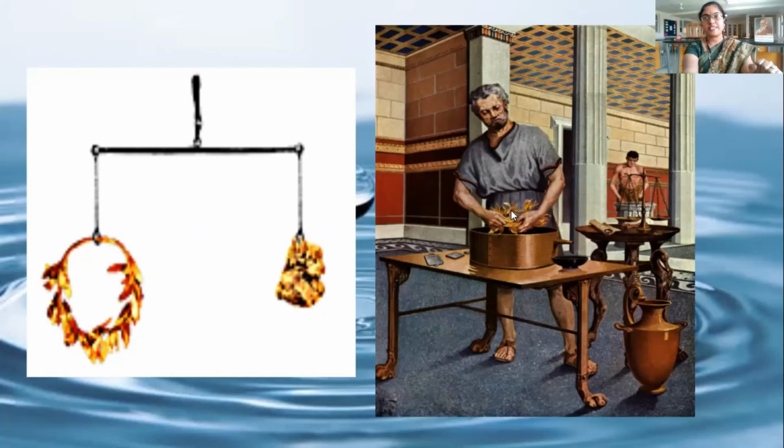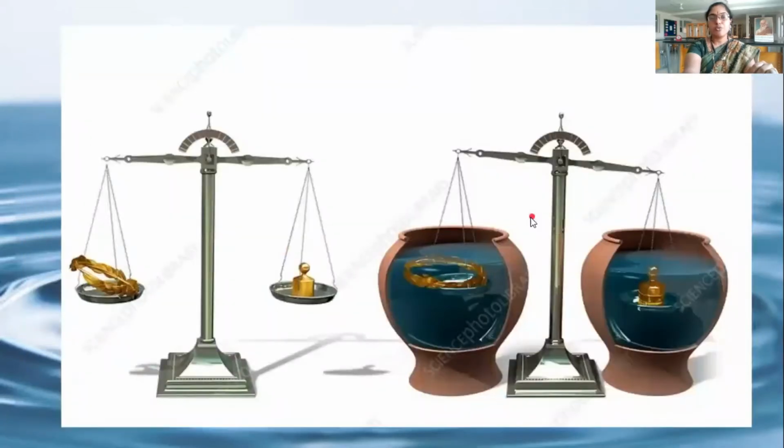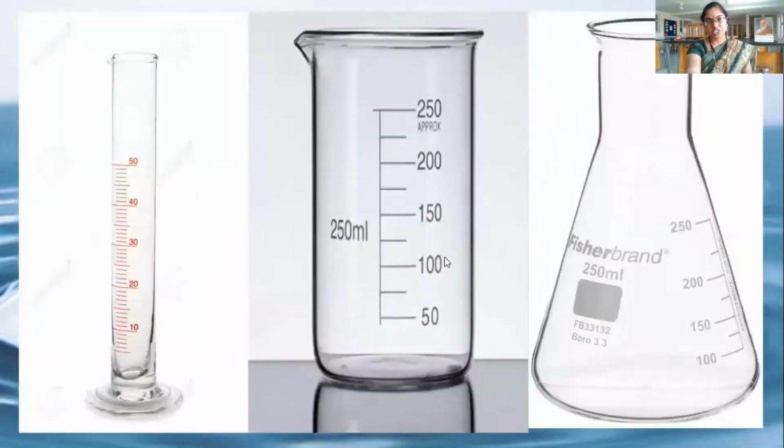So, what is the result Archimedes got here? The crown displaces more water than the gold given by the king. The amount of gold and the crown should be the same, and both are kept in two beakers containing water, but the gold displaces less water as compared to the crown, which proves that the goldsmith mixed some amount of another element in it. So for this, Archimedes is awarded and the goldsmith is punished.